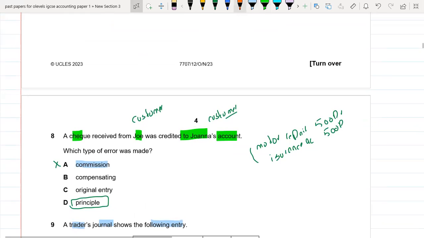Okay. So in the next part, check received from Joy was credited to John's account. Which type of error was made? Basically, whenever the account type is same and the side is same, this would be the commission error. If you see, both are basically our customers, so that's why this will be the commission error. So the A option is basically the right option.